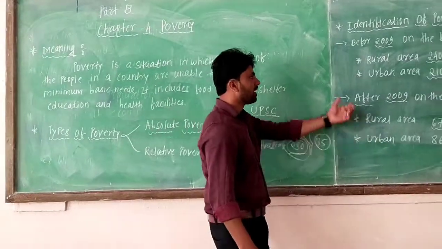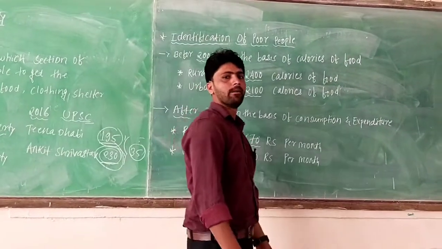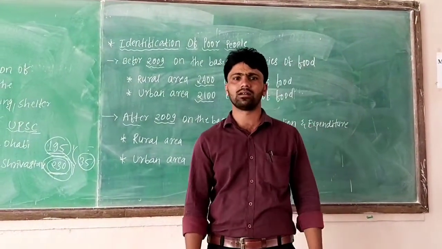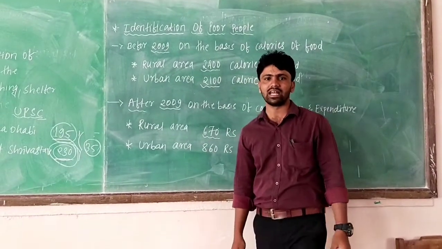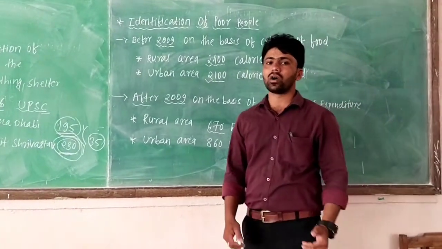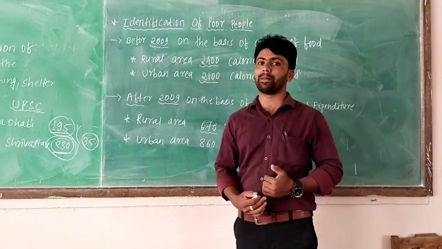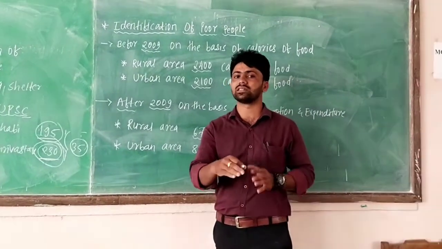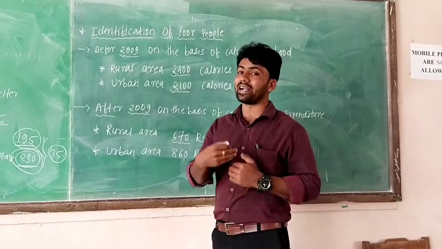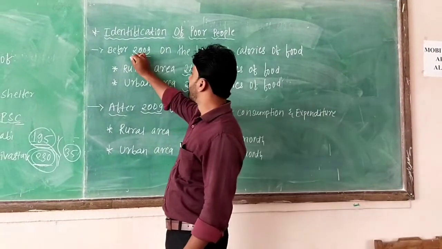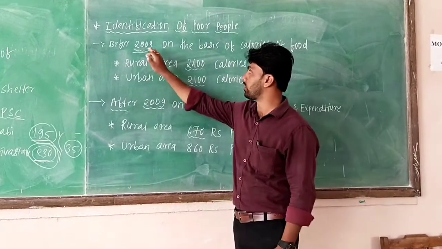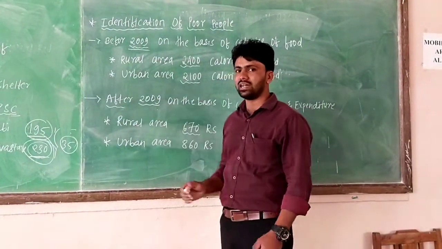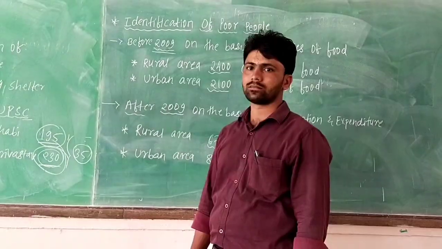Next we will see the identification of the poor, meaning how to identify the poor people. No one will say, yes, I am poor. So how to identify the poor people? That person is considered poor and that person is considered rich. So how to identify that? Before 2009 one method was used, and after 2009 another method was used.